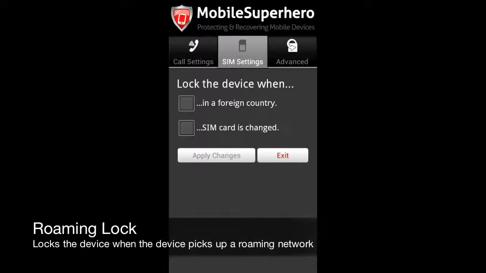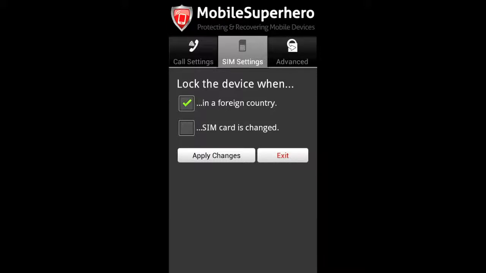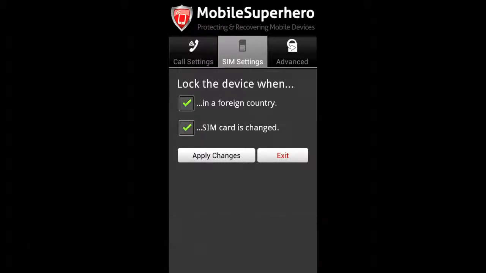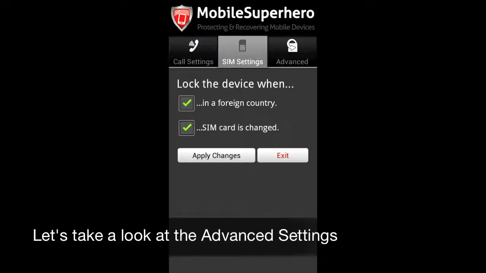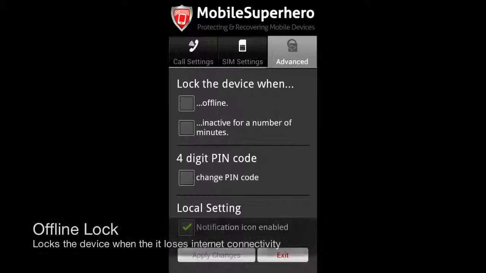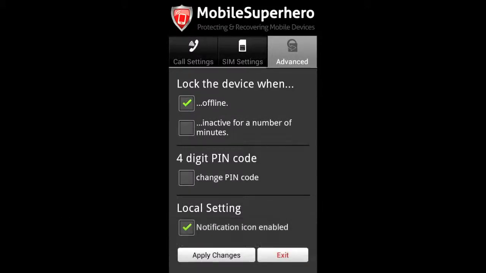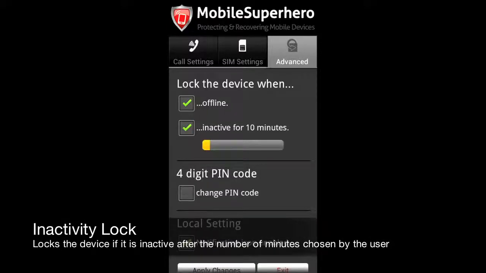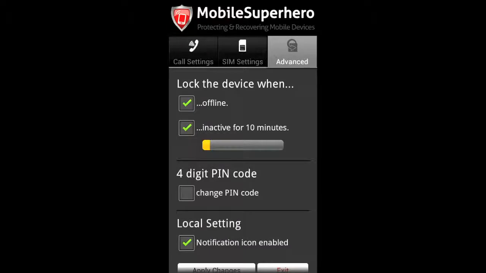Roaming lock locks the device when it picks up a roaming network. SIM change lock locks the device when the SIM card is changed. The other settings are the advanced settings. Offline lock locks the device when the device loses internet connectivity. Inactivity lock locks the device when it is inactive for the number of minutes selected by the user.